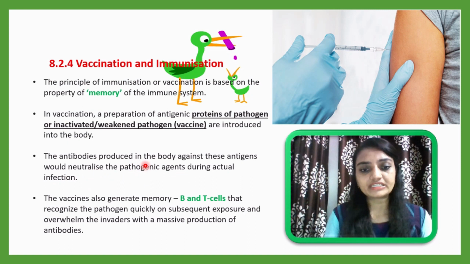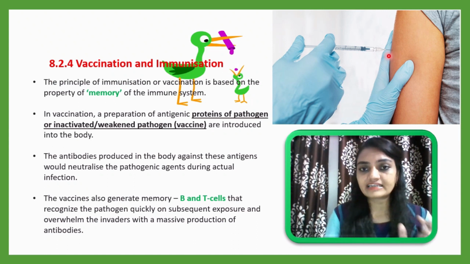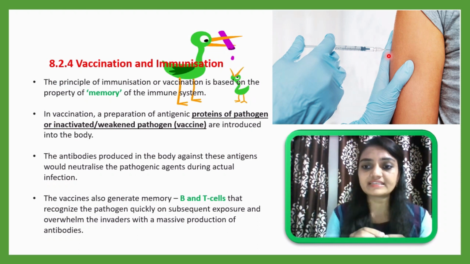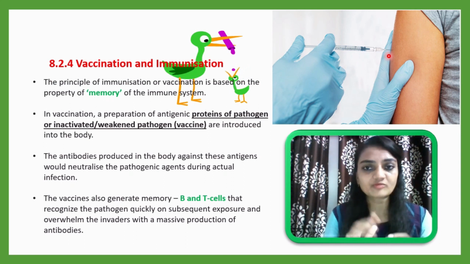So what happened here? We are taking the antigen itself in an inactivated or weakened state, and we are injecting such an inactivated or weakened pathogen inside our body in a small amount. That's why our first line, second line and third line mechanisms are reached, and at that time our memory cell will memorize. That will be considered the first response. So now the first response is completed.